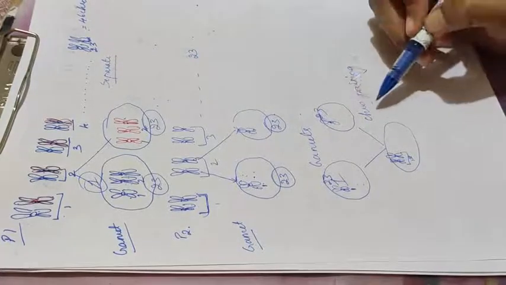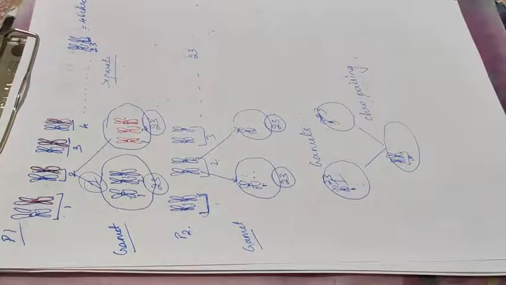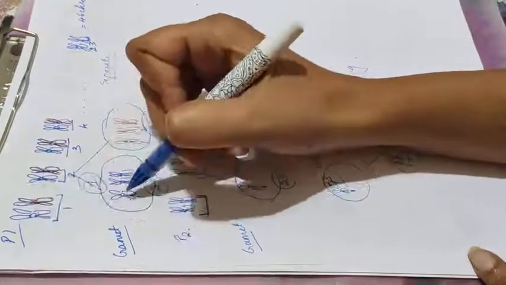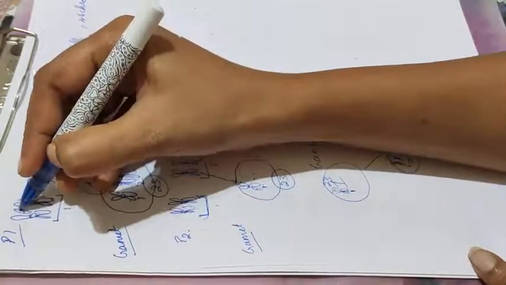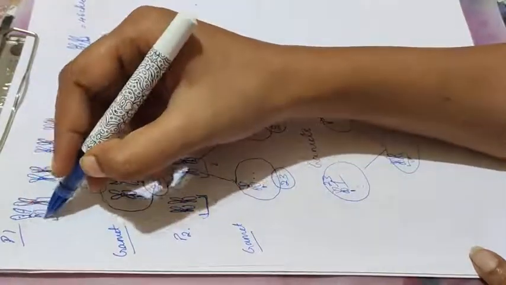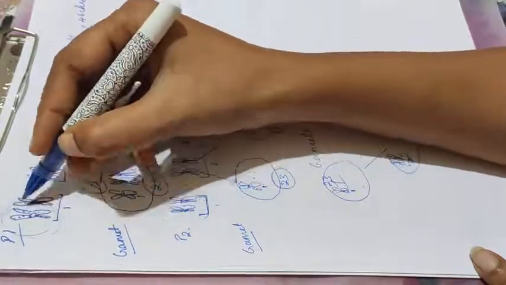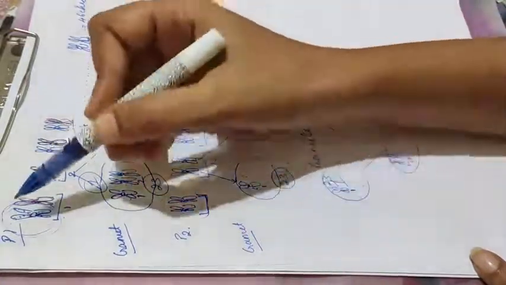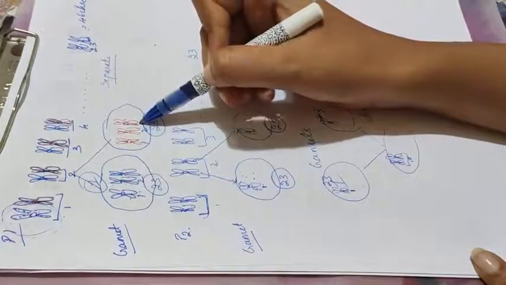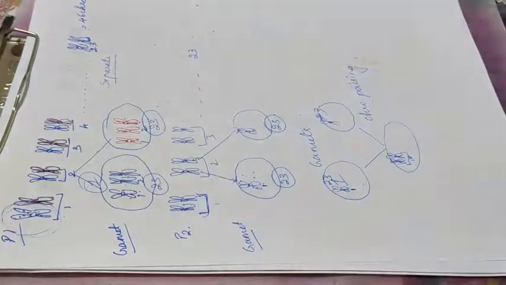When this is happening, even the genes which are present, see, suppose I say out of one pair, one chromosome is moving to this gamete, even the genes which are present on this chromosome are also moving along with the chromosome. It is not only the chromosome, even the genes which are present on the chromosome will also get separated. Now see, the genes which are here will come to this, and the genes which were present on this will move to the other gamete. They run parallelly. If the chromosome moves, the gene will also move. That is what they are saying.